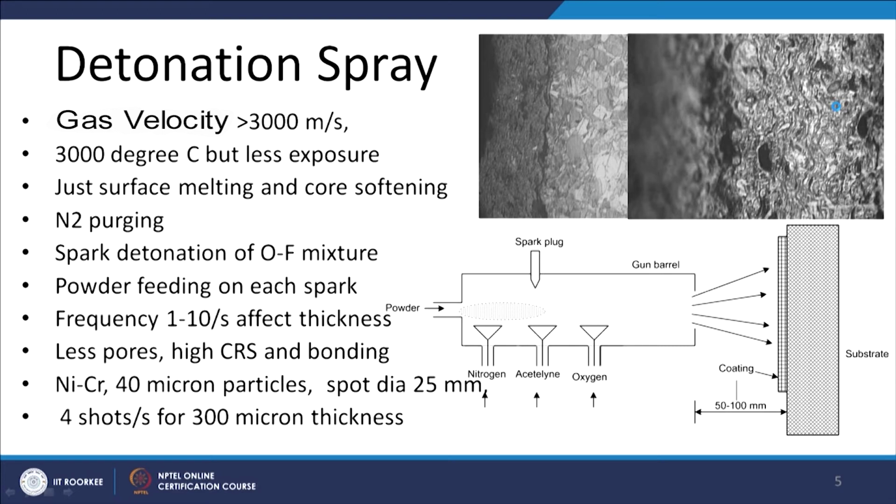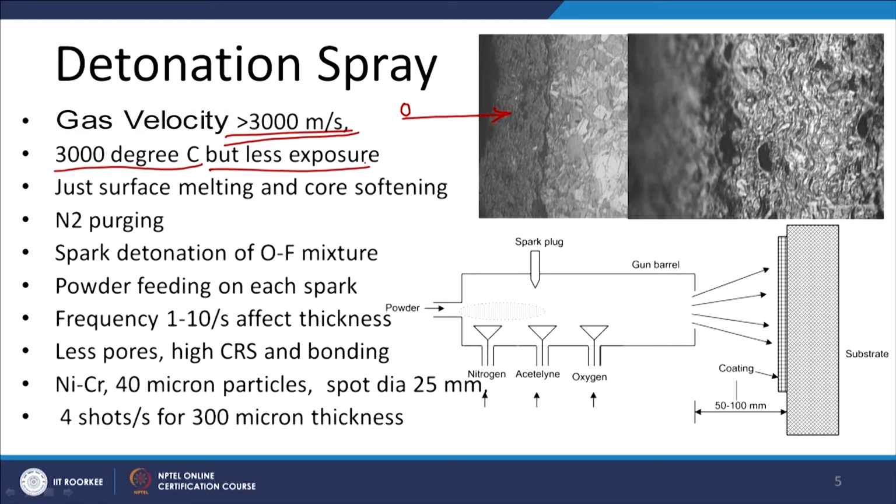This is another high velocity spray process, wherein the velocity of the gas is very high, like 3000 meters per second. The temperature is 3000 degrees centigrade, but since the velocity is very high, the stay of the particle at a high temperature is for a very limited period, and that is why the exposure of the material being coated is for very little time.